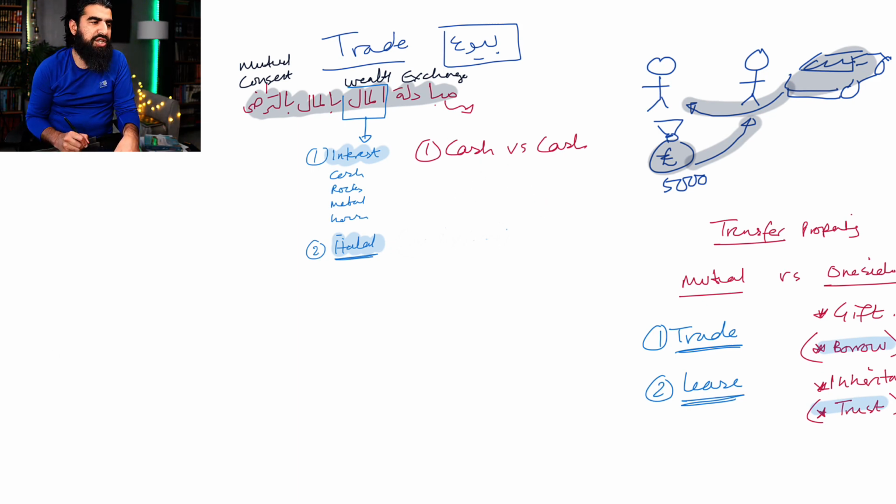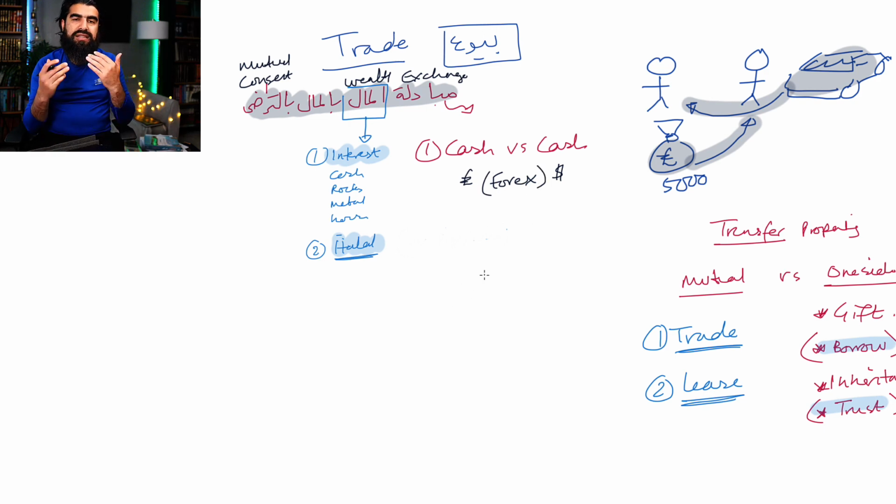So cash for cash is basically where, for example, you're exchanging pounds for dollars, or even pounds for pounds. This type of trade is known as foreign exchange, forex. There are rules regarding this that we're going to be covering in the book Quduri. How much cash can you trade for how much cash?